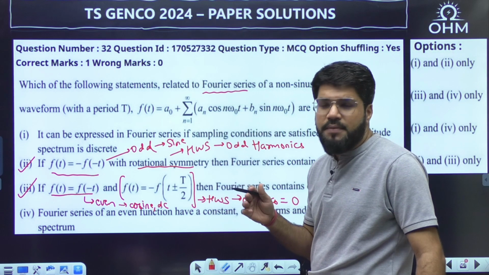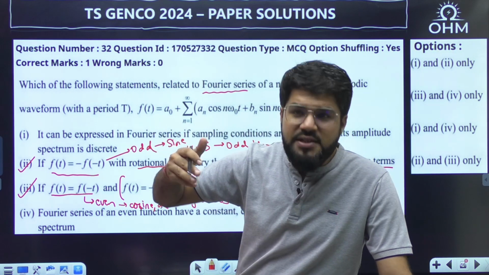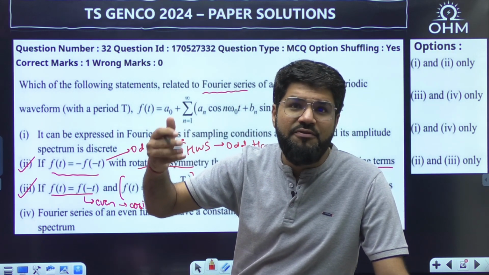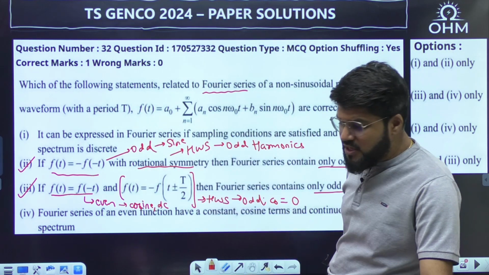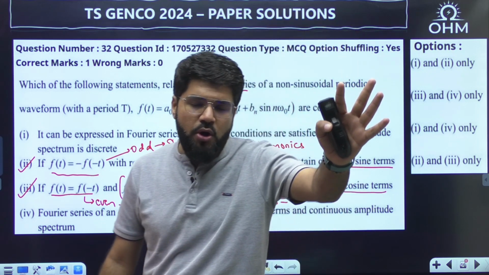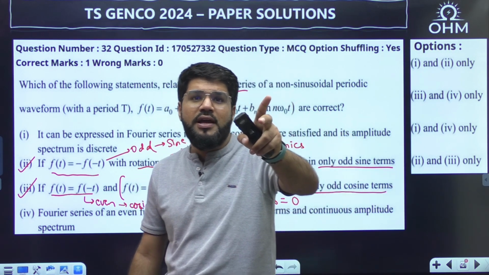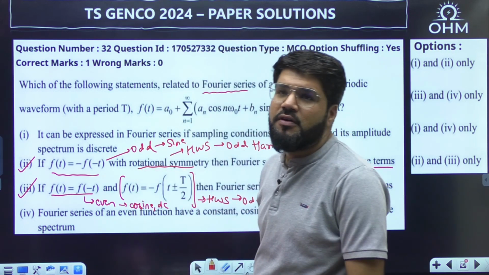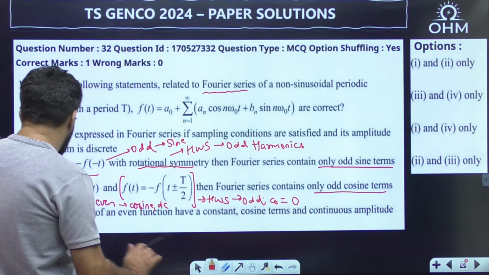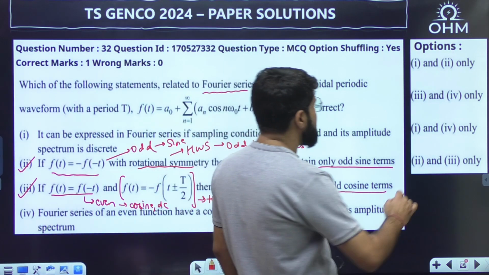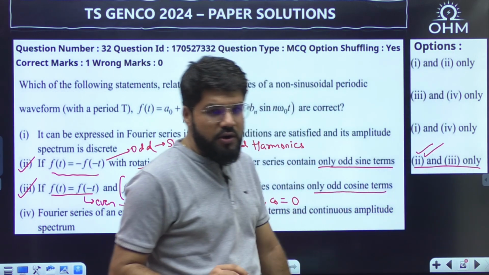Whether you talk about Fourier series coefficients or the Fourier transform of a periodic signal, the Fourier series coefficients Ck are discrete in nature, they are defined for integral values of k: c0, c1, c2, c3. It is a discrete function. And even if you talk about the Fourier spectrum of a periodic signal, the Fourier transform of any periodic signal contains only impulses, which are located at the harmonics of the fundamental frequency of the signal. So the amplitude spectrum is not continuous, it is discrete in nature. So the correct statements are 2 and 3, option D. 1 and 4 are not correct here.